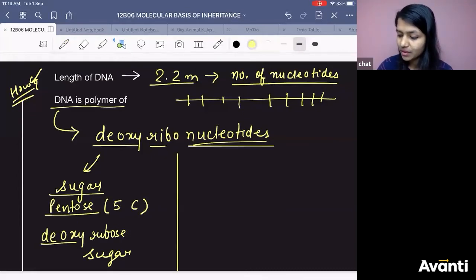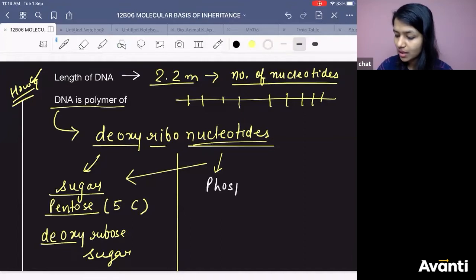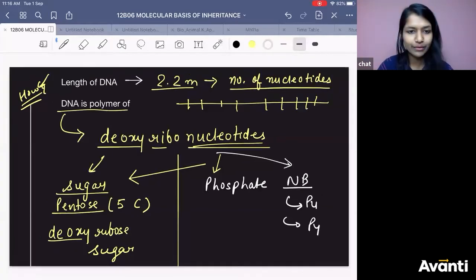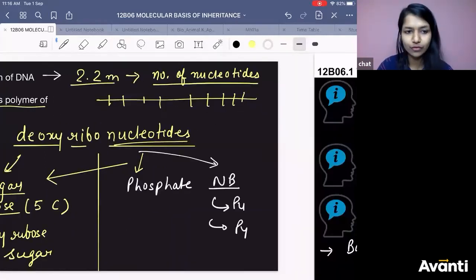Moving ahead, I know so many of you know this. Nucleotides. In nucleotide, you will have one sugar, obviously. This is one component. Another component will be what? Phosphate. And then, what else you will be having? Nitrogenous base. You can have purine. You can have pyrimidine. So those who revised it, it will be very helpful for you.